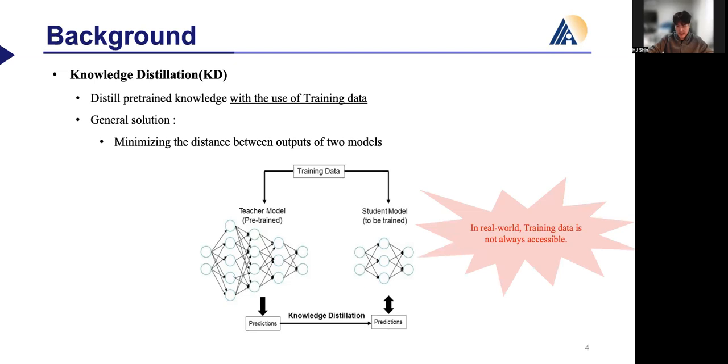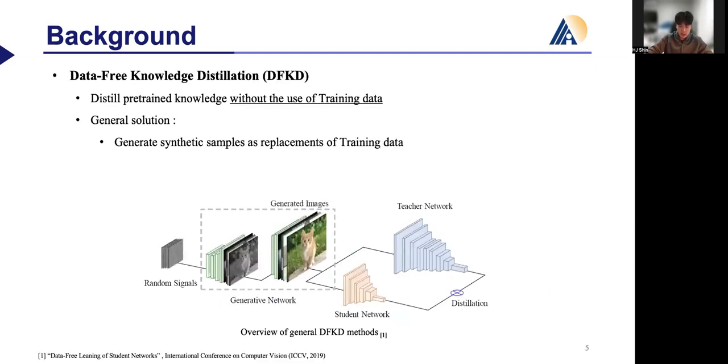However, the assumption that we can always access the real data is unrealistic. Therefore, we need to consider situations in which we cannot access real data. And data-free knowledge distillation is a research area to address this issue. DFKD utilizes synthetic samples from a generative network instead of real data as a means of knowledge transferring. Therefore, the main study focuses on how to define an effective loss function for the generative network.